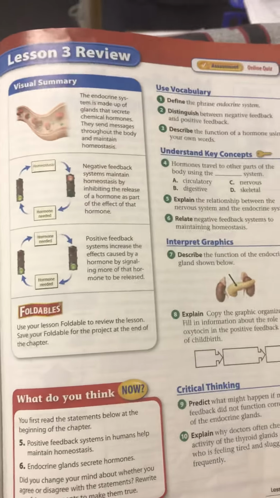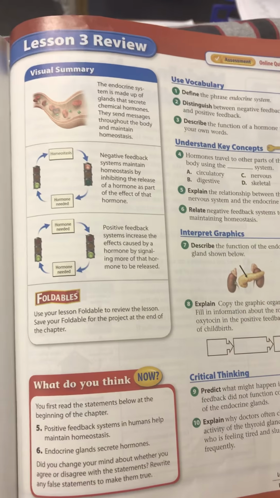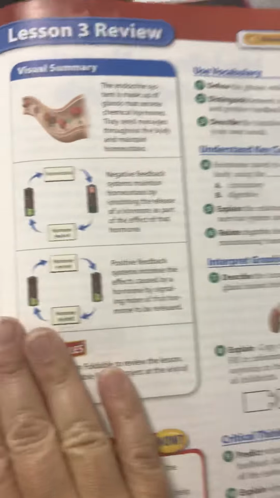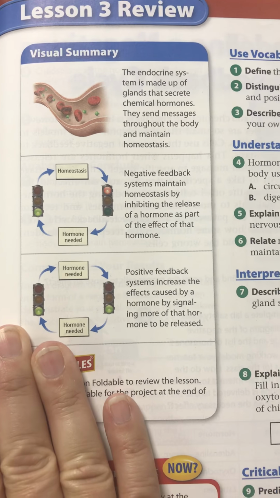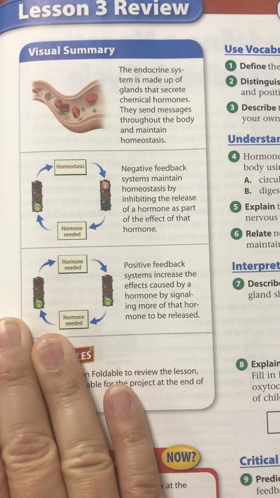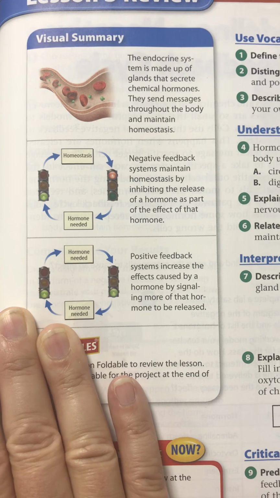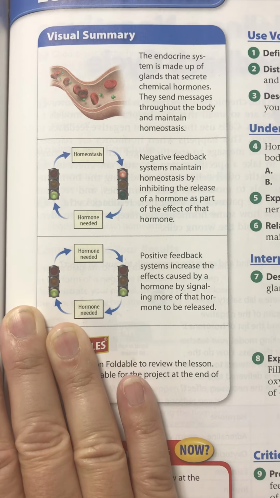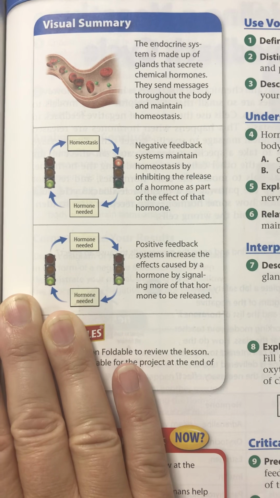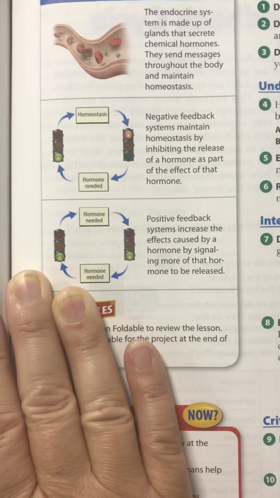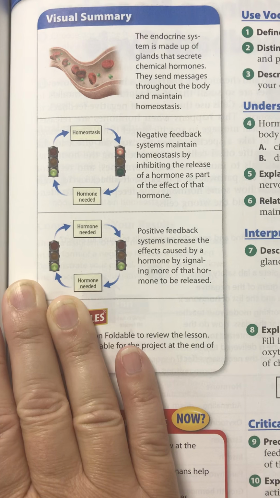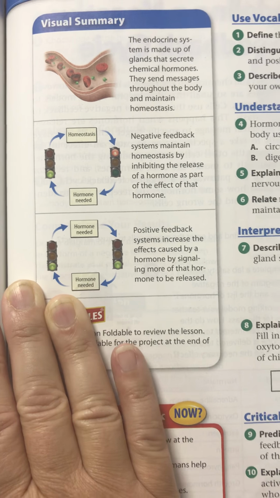All right, that is the Chapter 9, Lesson 3 summary right here. The endocrine system is made up of glands that secrete chemical hormones. They send messages throughout the body and maintain homeostasis. Negative feedback systems maintain homeostasis by inhibiting the release of a hormone as part of the effect of that hormone. Positive feedback systems increase the effects caused by a hormone by signaling more of that hormone to be released.